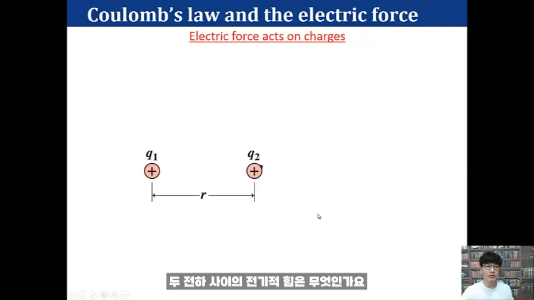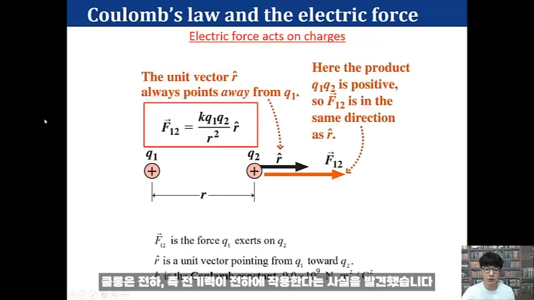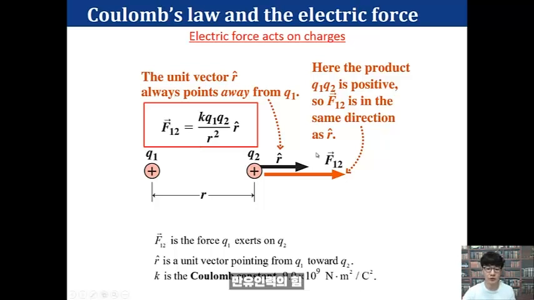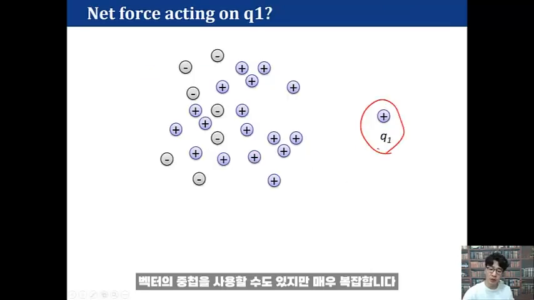And what is the electric force between two charges? Coulomb found that the electric force acts on charges. The magnitude of the electric force is proportional to the multiplication of each charge, Q1 and Q2, and also inversely proportional to distance squared, which is very similar to Newton's law of universal gravitational force. And you can use superposition of the vectors, but it's very complicated.